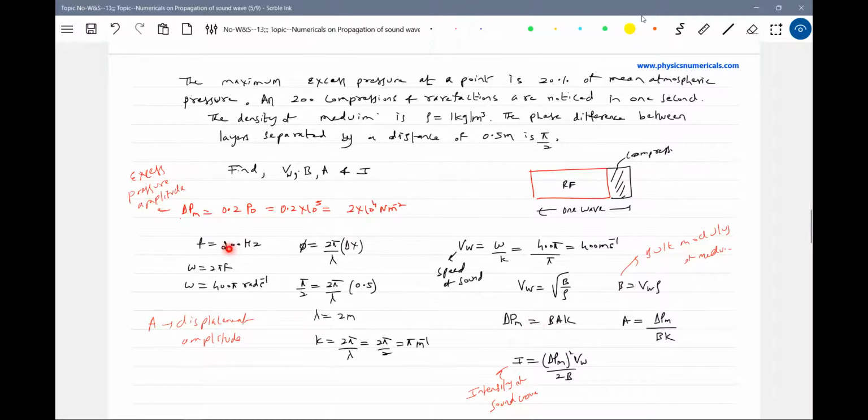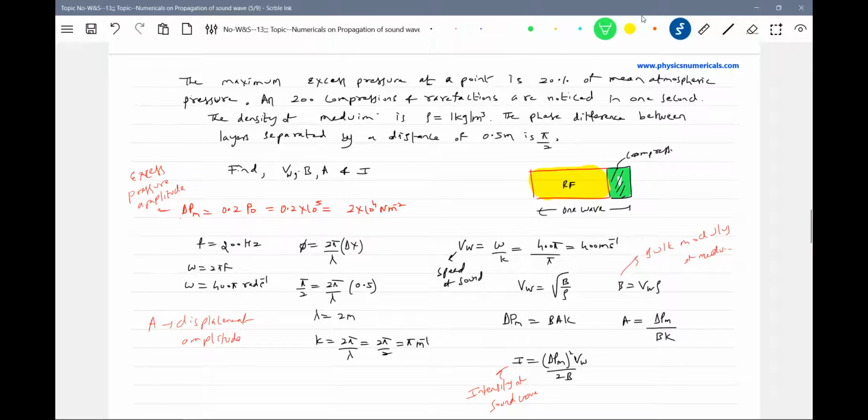What other information is given? 200 compressions and rarefactions are noticed in 1 second. So what should be the frequency of one wave? One wave consists of one rarefaction and one compression.